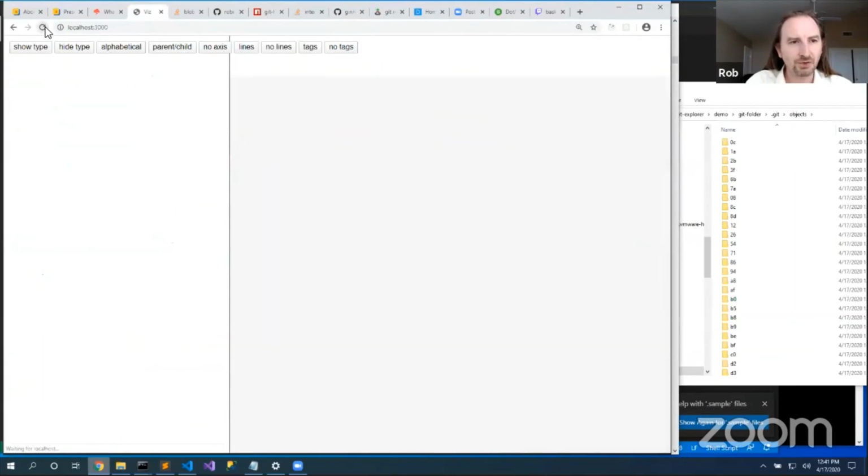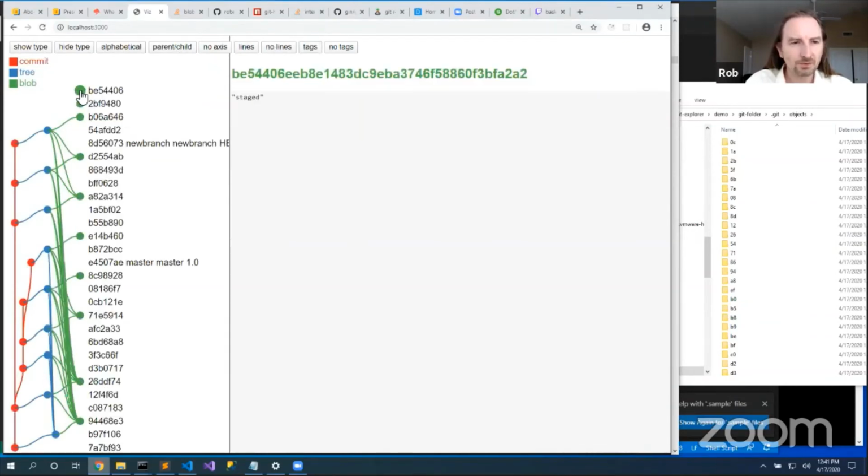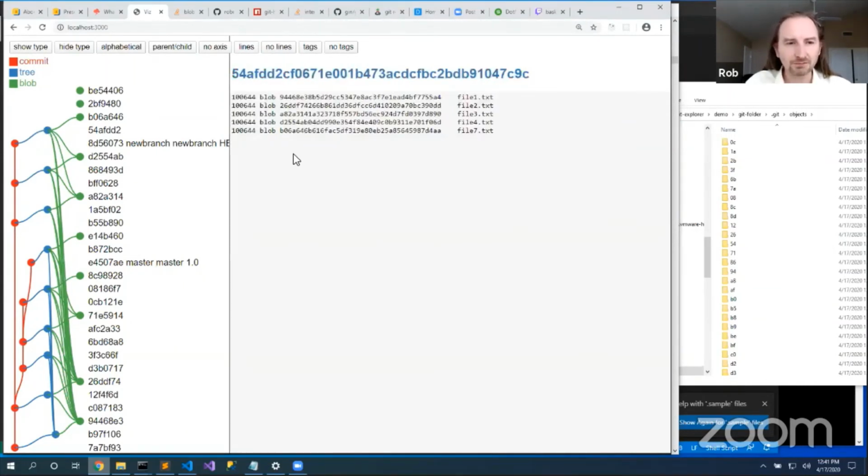A staged file is this file that just happens to be staged, but there's no commits pointing to it. A commit node here references a point in time when I did a thing, and it references the files that are part of that.